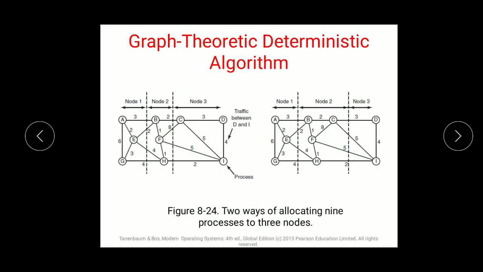Next is the graph theoretic deterministic algorithm. Basically this diagram is very jumbled, but it is the easiest way to show one of the topics of load balancing. What is load balancing? To create a proper balance between your CPU process cycles, load balancing is done. CPU, memory, and the amount of communication between processes all create a load, and to balance that, load balancing is done. And how does a graph theoretic deterministic algorithm work?